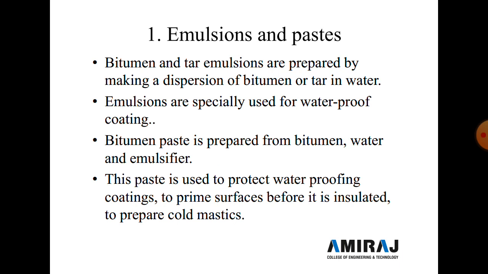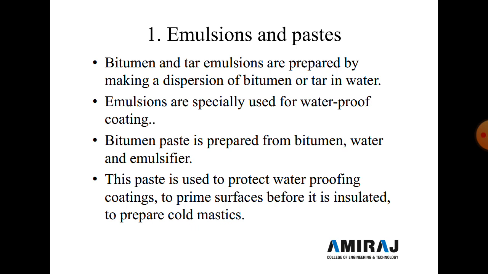Bitumen and tar emulsions are prepared by making a dispersion of bitumen or tar in water, in which emulsion stabilizers such as acetyl and oleic acid are added. So acetyl and oleic acid are added to bitumen and tar, and we prepare emulsion or paste. Emulsions are specially used as a waterproofing coating for making surfaces hydrophobic. So here we prepare a hydrophobic surface.